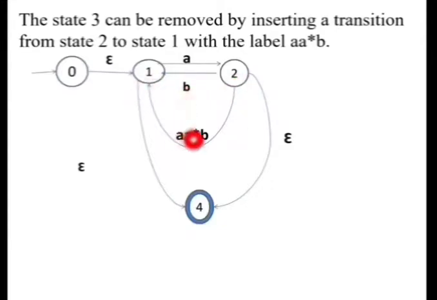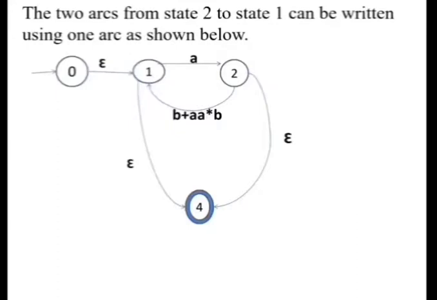That means we can go from state 2 to 1 either on the input B or on the input A star, B. So we can replace these two with the single transition with B or A star, B, like this.